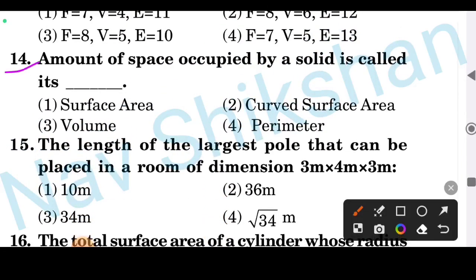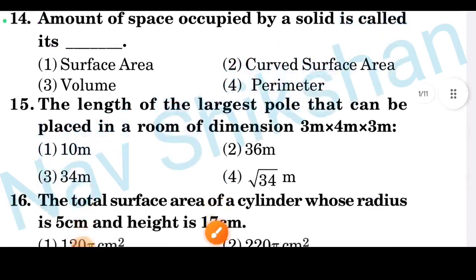For question number 14, the amount of space occupied by a solid is called, it's a simple definition question. It is the volume. Option number 2 is correct.